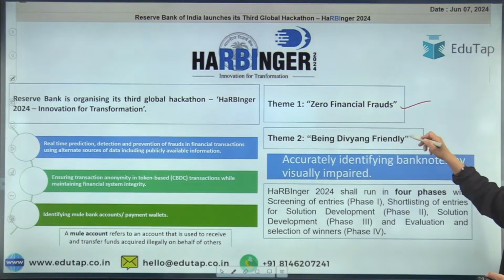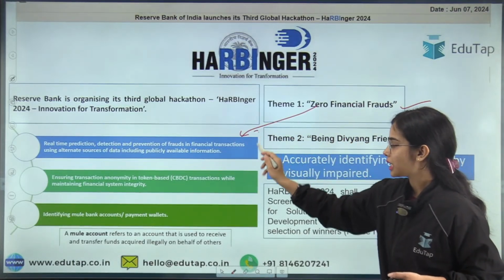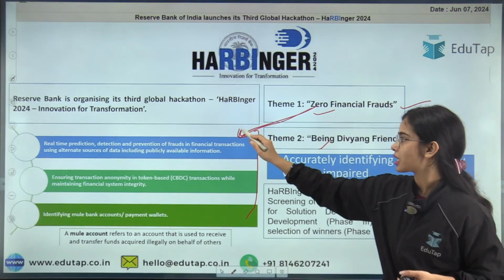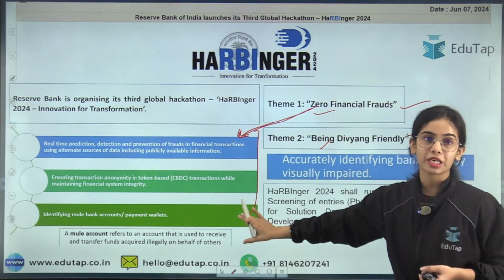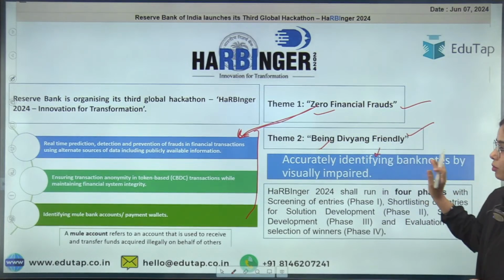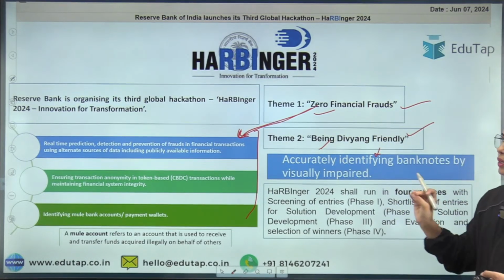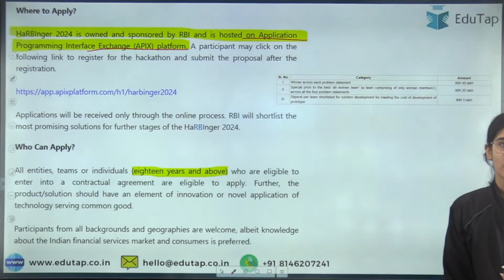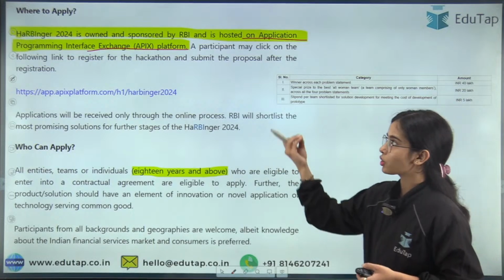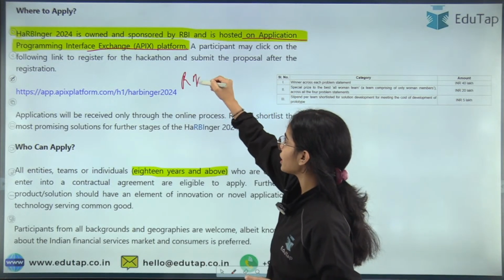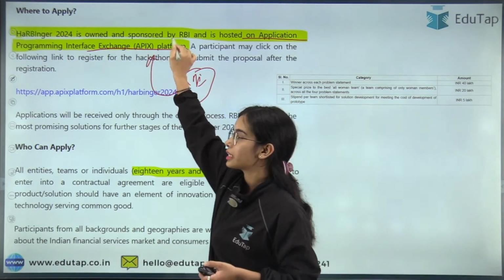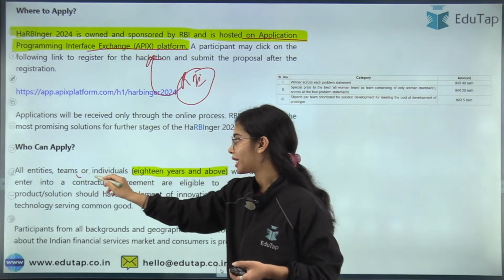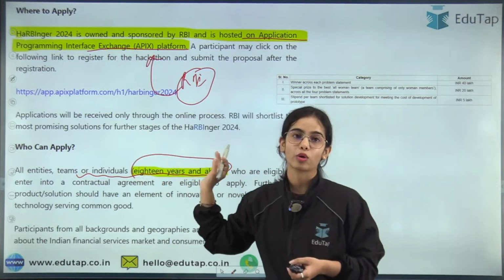So there are 2 themes. Under the first theme there are three problem statements. Under the second theme, there is only 1 problem statement. Okay, so this is HARPER 2024. This is the 3rd global hackathon that has been conducted by the Reserve Bank of India. Now this global hackathon is conducted on the APIX platform. Okay, who can apply? So anyone can apply. Individuals 18 years and above can also apply.